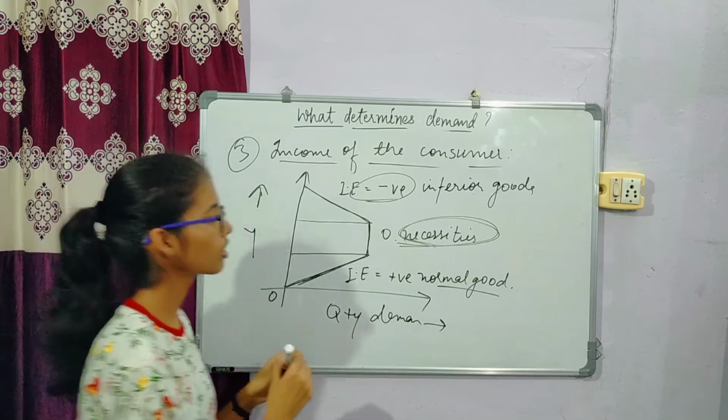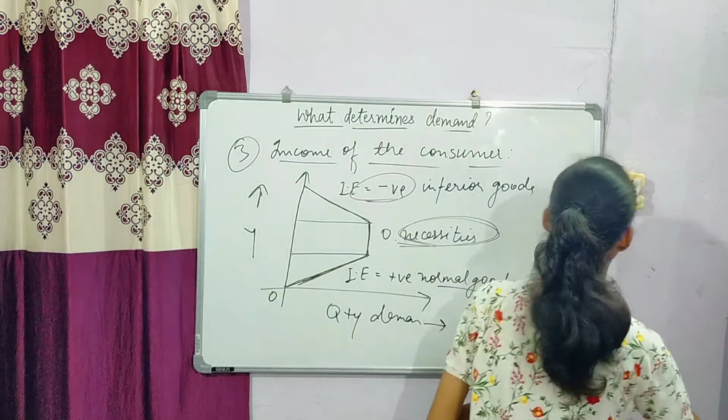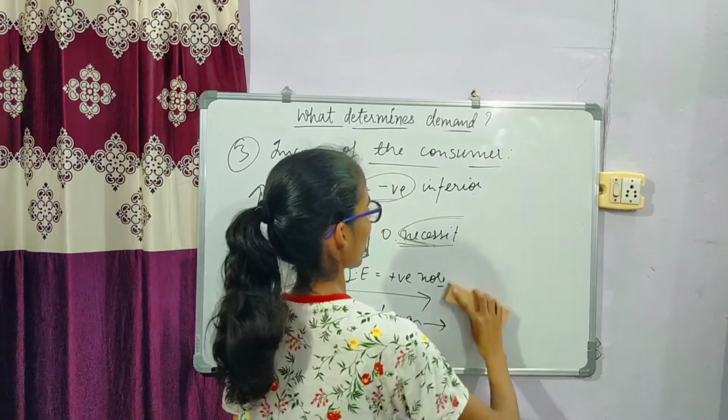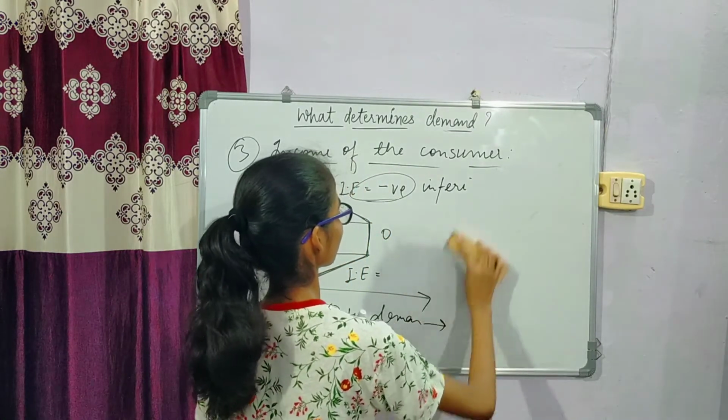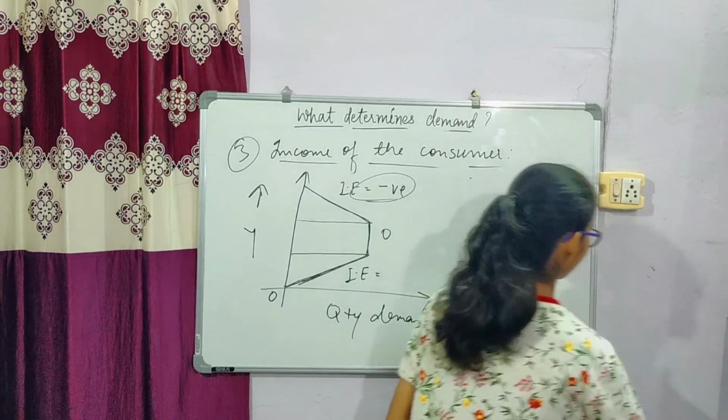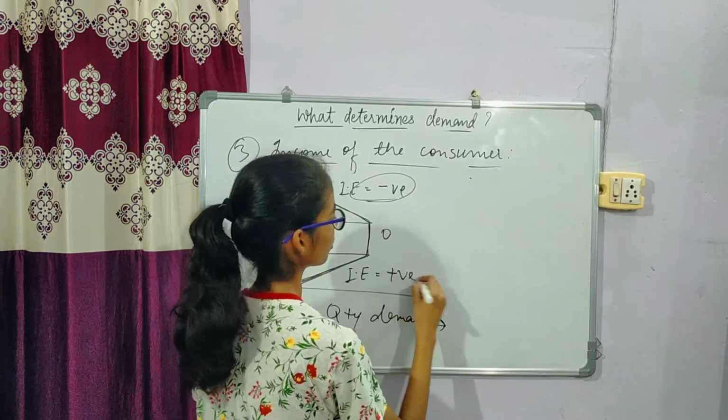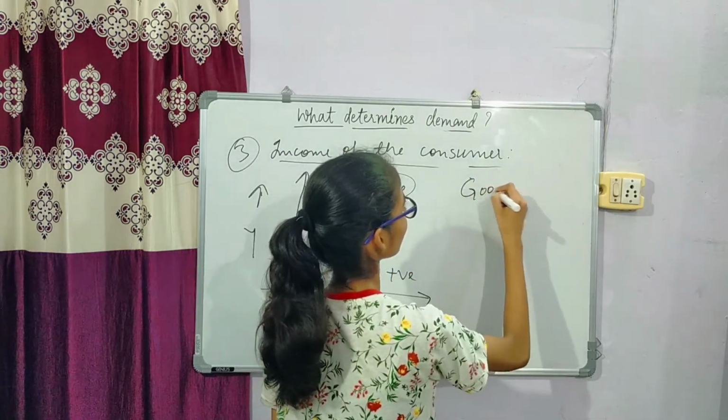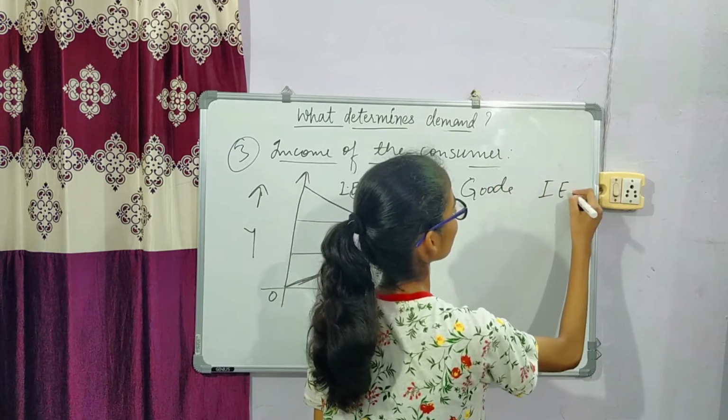Now we can make a chart of goods and income effect.